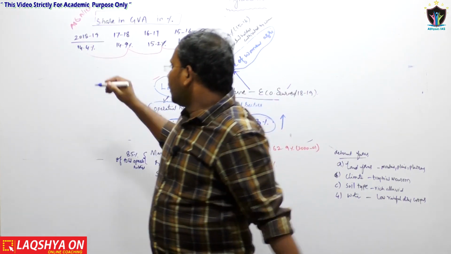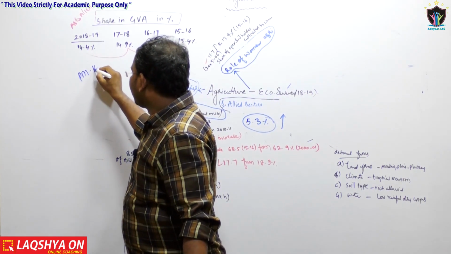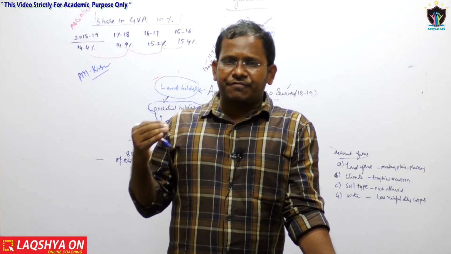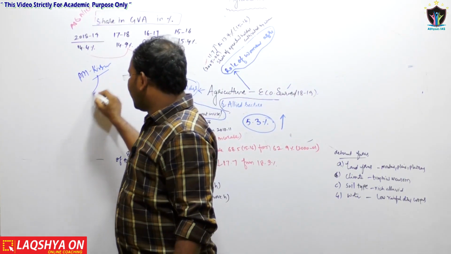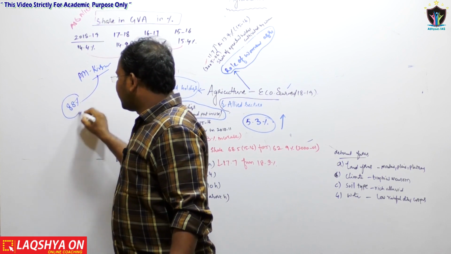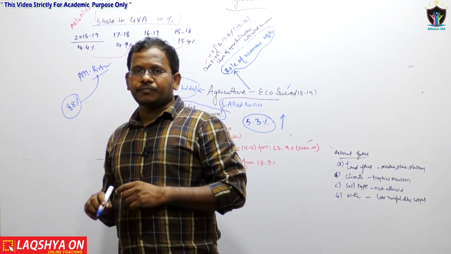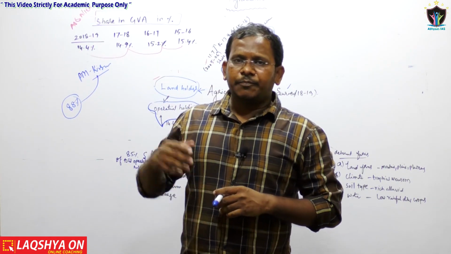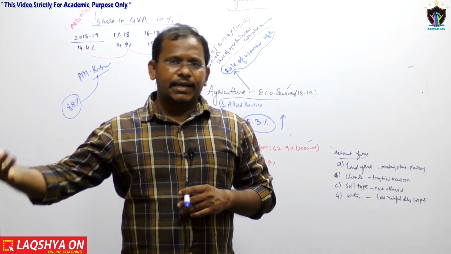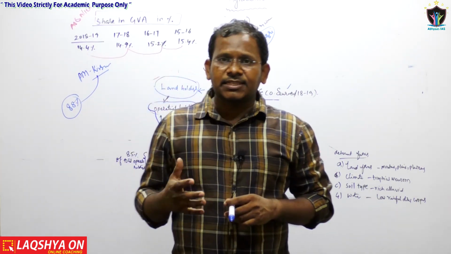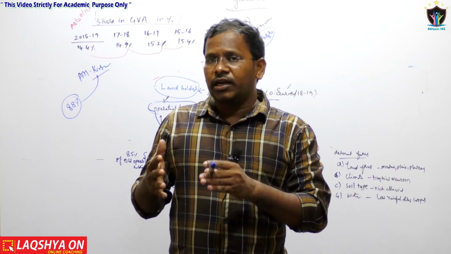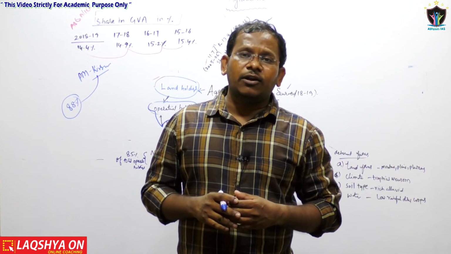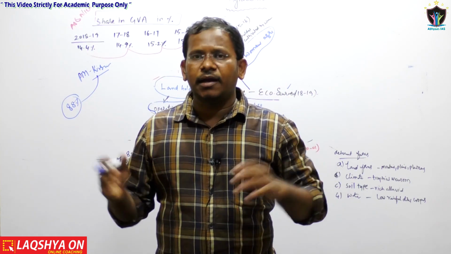That is the reason why the PM Kisan Samman Nidhi is applicable to the small and marginal farmers, who comprise around 88% of the total farmers of India. Because of the fragmented land holdings in India, the productivity of agriculture is not increasing, because the production cost of a particular crop can be decreased only when the land holding capacity is higher and the operational land holdings are medium or large in number.